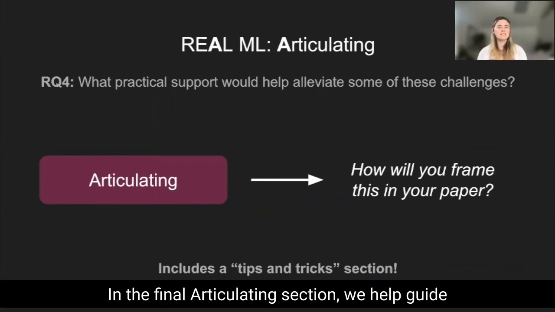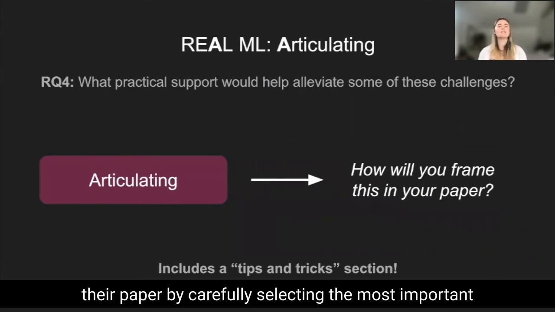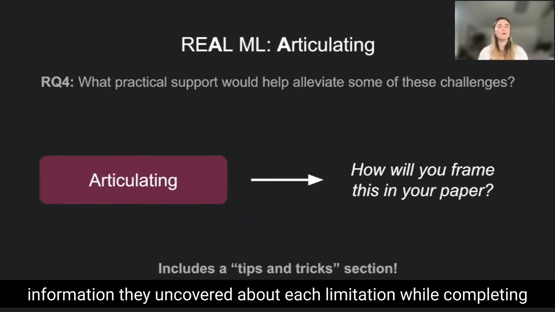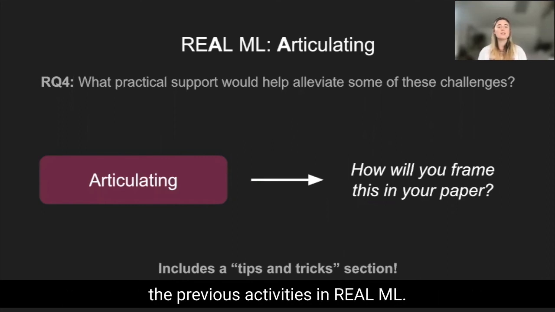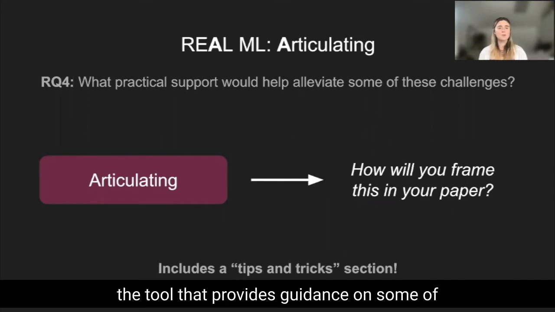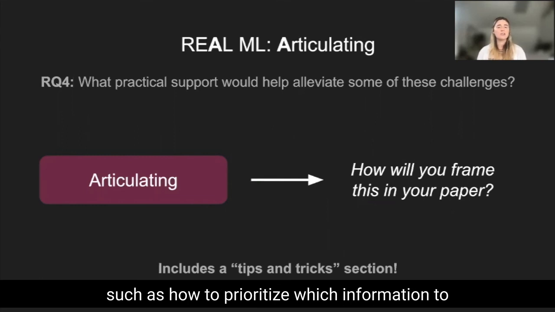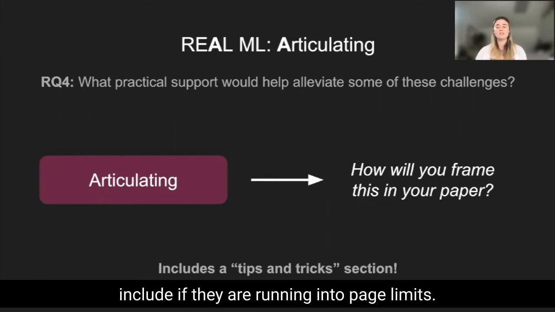In the final articulating section, we help guide researchers through writing their own limitation section in their paper by carefully selecting the most important information they uncovered about each limitation while completing the previous activities in Real ML. This includes a tips and tricks section of the tool that provides guidance on some of the difficulties that participants brought up during interviews, such as how to prioritize which information to include if they are running into page limits.